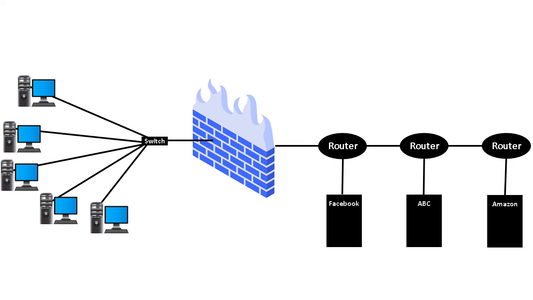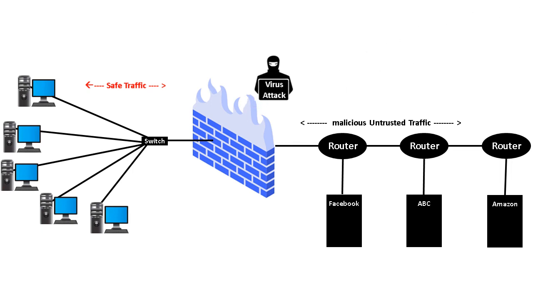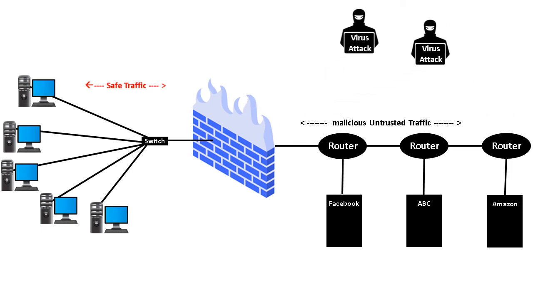Therefore, the hardware firewall allows non-threatening traffic inside an internal private network and prevents malicious or unwanted data traffic of the external public network for protecting the computers of the organization from virus and several attacks.